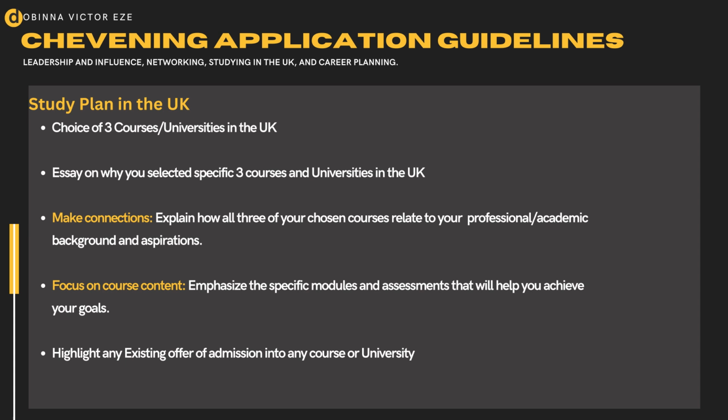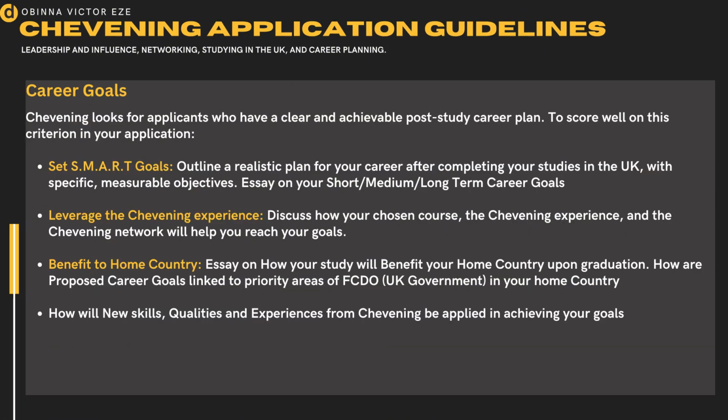So you should be able to tell in your application if you've got any conditional or unconditional offers. Sometimes they will call it provisional offers. If you've had any provisional offers, you should be able to indicate it in your application. The final essay you're expected to write is related to your career goals.